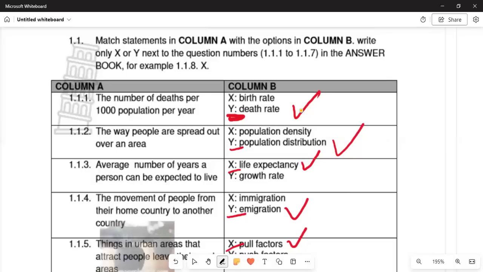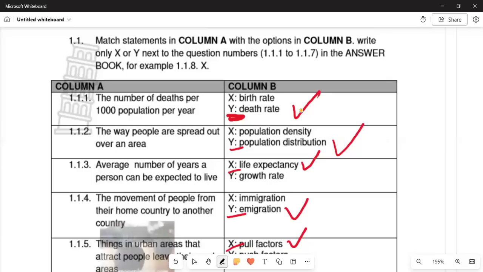Then you are allocated a mark in 1.1.2. Moving on, the statement says the way people are spread out over an area, that is called the population distribution. When people distribute, they distribute according to the services that are offered and according to the jurisdiction of the area. But population density talks about people who are clustered in a small area. That is what we need to understand between the two concepts.